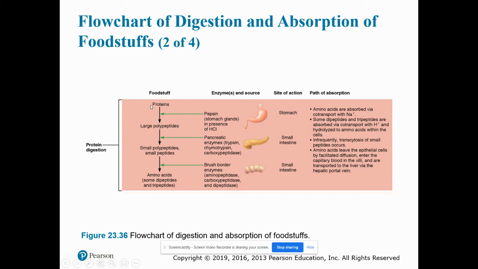So we have proteins. Again, digestion begins in the stomach when pepsin becomes activated. And this is going to break it down into large polypeptides, then into small polypeptides and small peptides, and finally into amino acids.